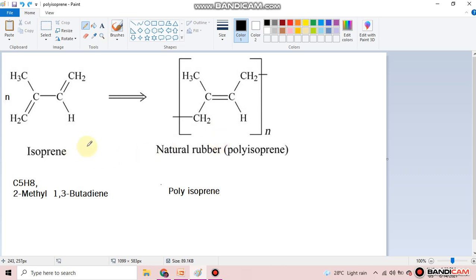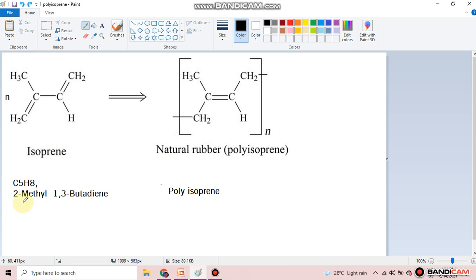The isoprene structure is CH2 double bond C single bond C, CH2. The molecular formula of isoprene is C5H8. Its IUPAC name is 2-methyl 1,3 butadiene. If you want to write the structure of polyisoprene, first you should know the structure of isoprene. What is the IUPAC name of isoprene? 2-methyl 1,3 butadiene.